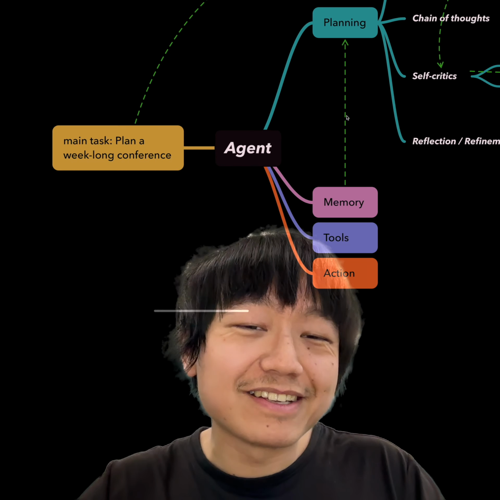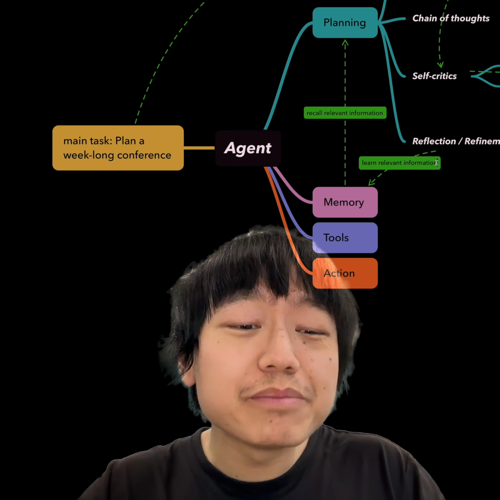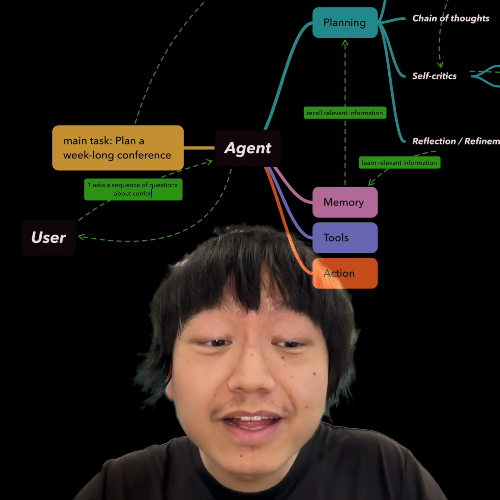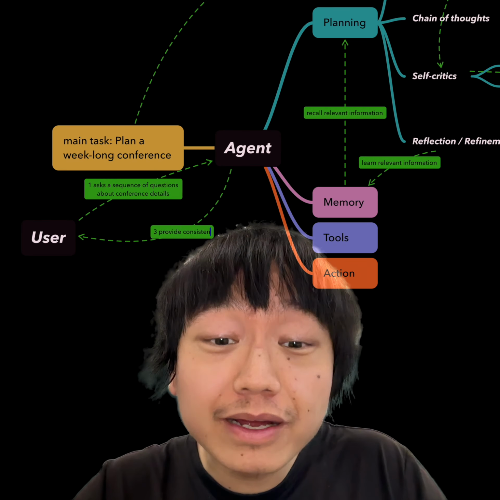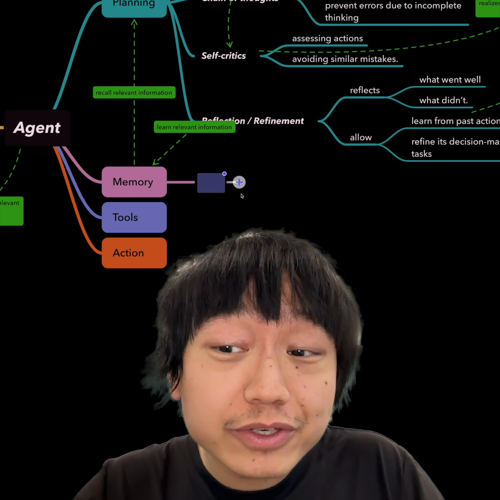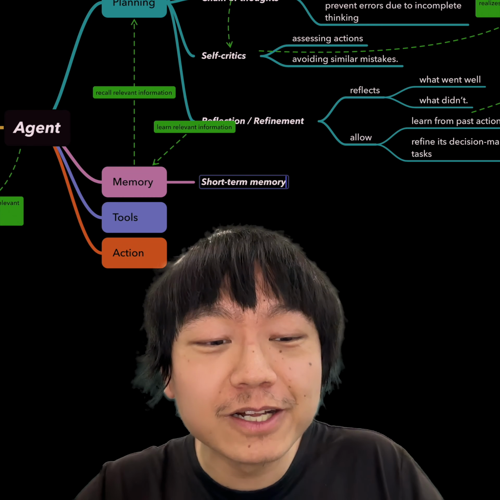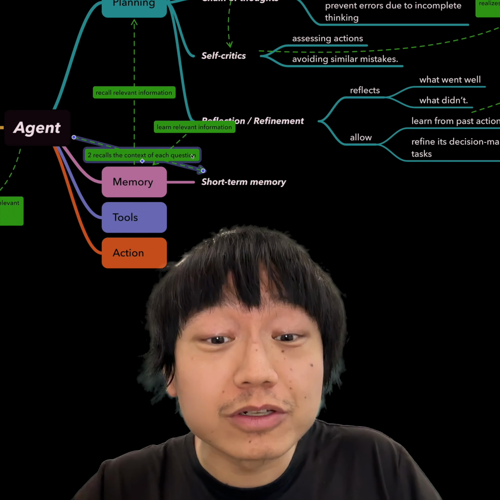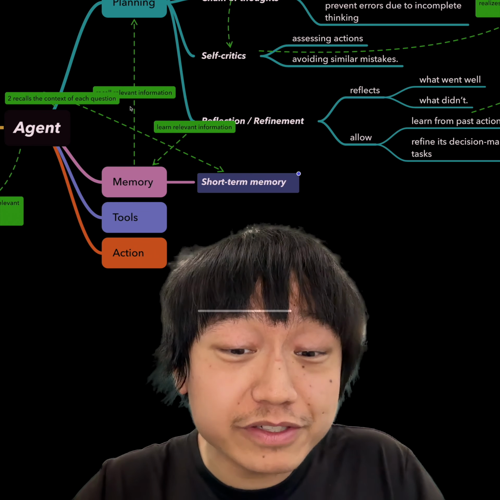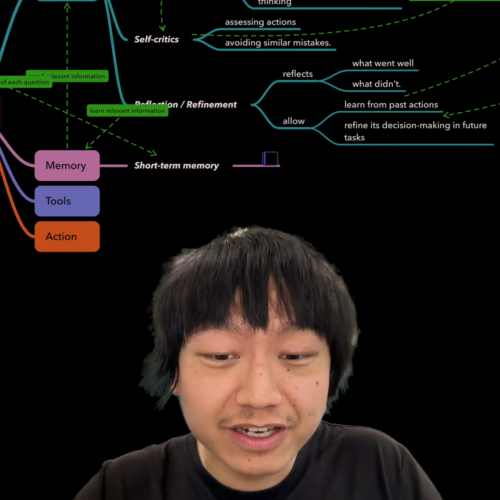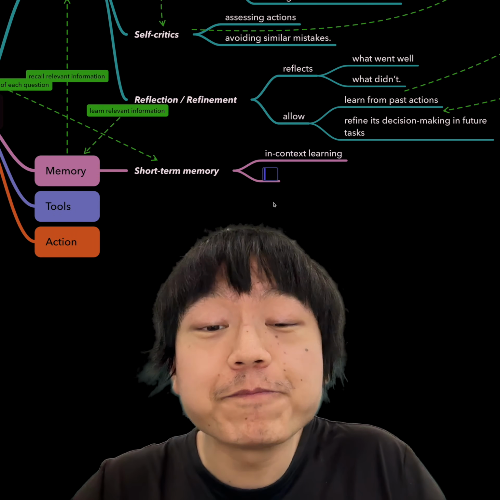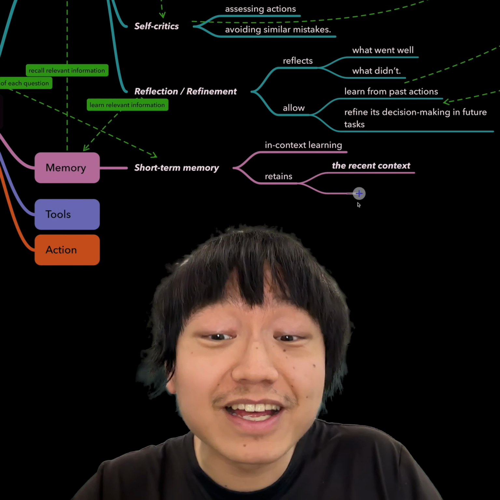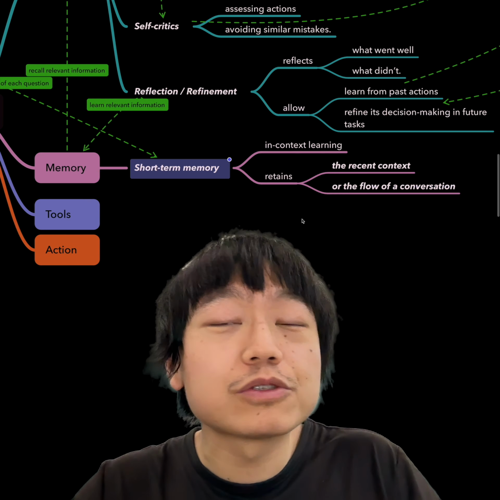And then let's talk about memory. The agent's memory system ensures it can learn and recall relevant information, and it distinguishes between short-term and long-term memory. Short-term memory is key in in-context learning, where the agent retains the recent context or flow of conversation. For example, if a user asks a sequence of questions about the conference details, the agent recalls the context of each question to provide consistent and relevant responses without losing track.